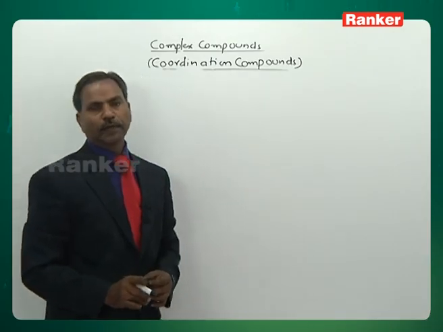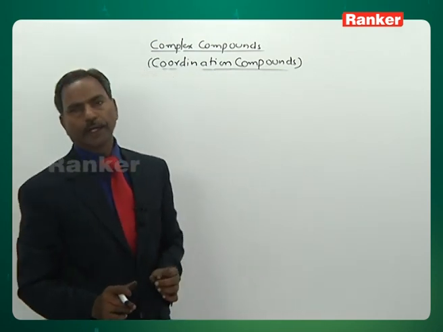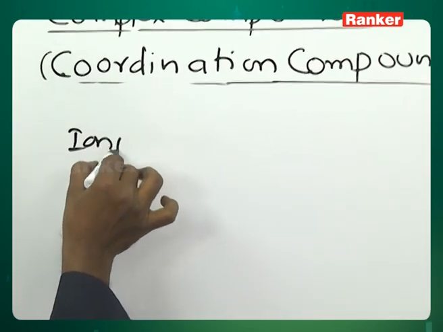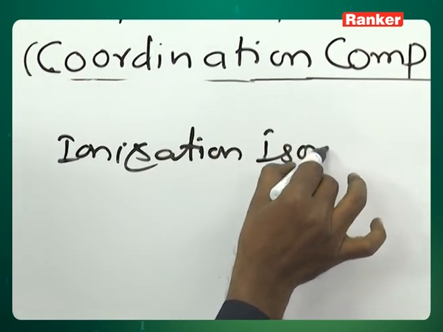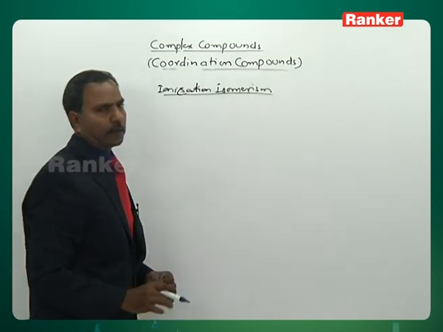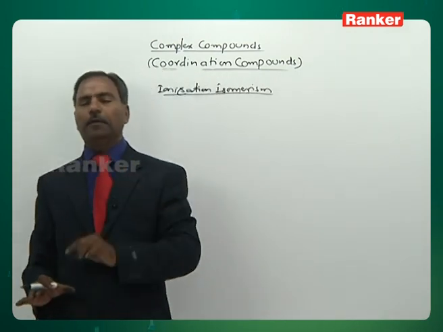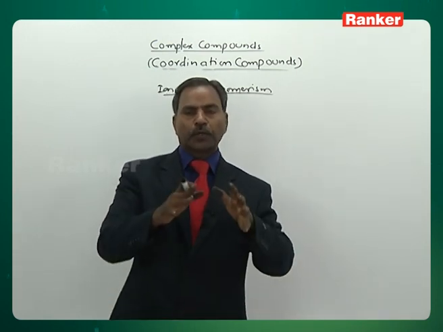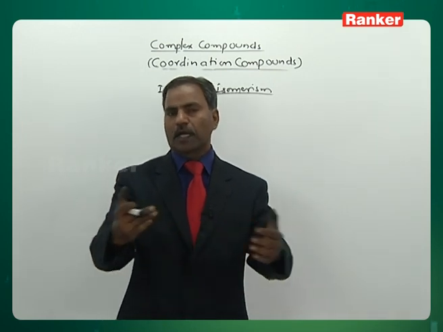Now under structural isomerism, different types are given. Under that, the first type we discuss now is ionization isomerism. The complex compounds having the same chemical formulae but which produce different types of ions in aqueous solution.